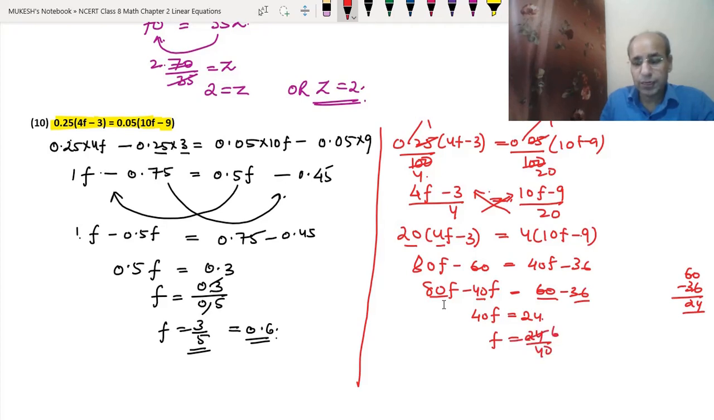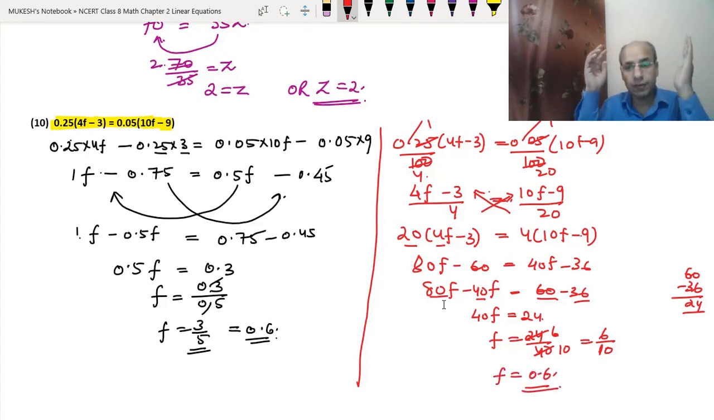So 4 sixes are 24 and 4 tens are 40. So we got 6 upon 10. So we can just put the point. So f will become 0.6 as the answer. Okay. So whatever way you have got the question, that way you can do the answer. I hope you would have understood both the things clearly. Okay. So now this exercise is over. I hope you would have got each and every question from this exercise.